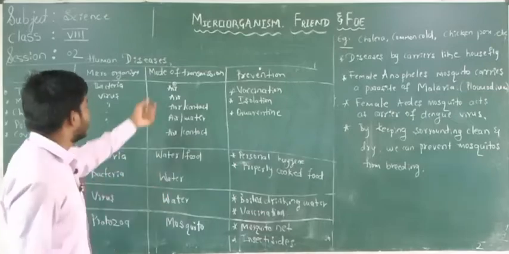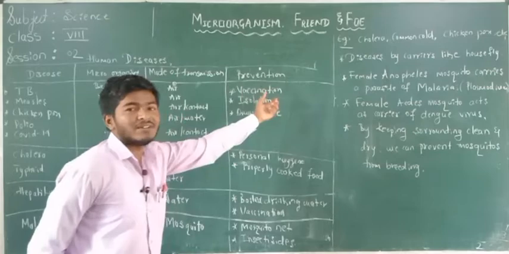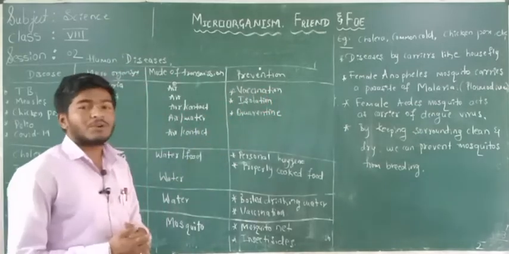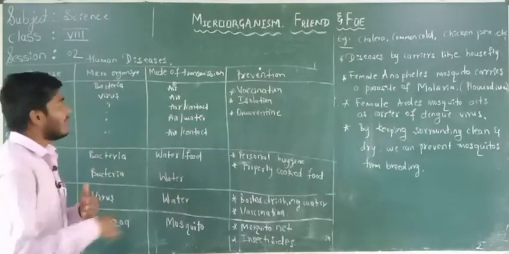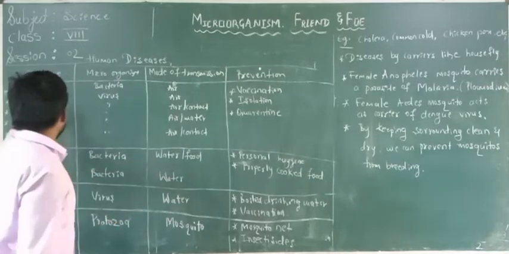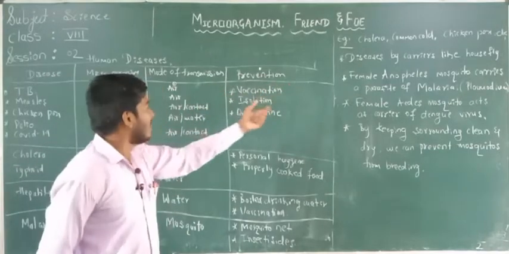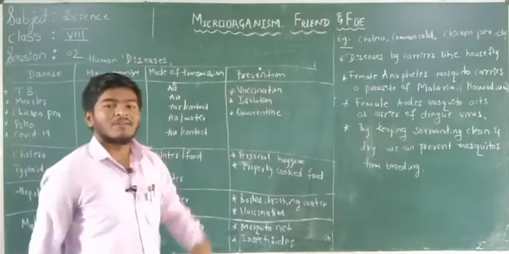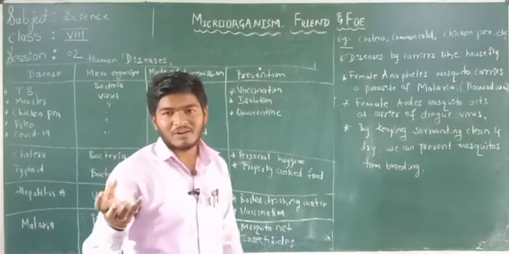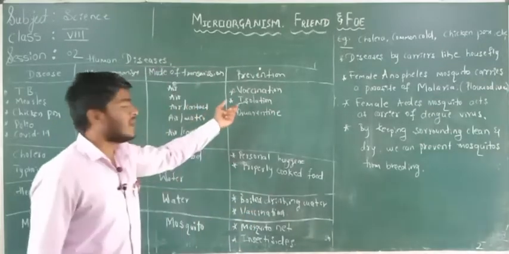The mode of transmission is by the air. So what are the preventions here? How are we going to prevent the spreading of this tuberculosis disease? By the preventions called vaccination. You already know what a vaccine is and how we take vaccination. And the second one is isolation.